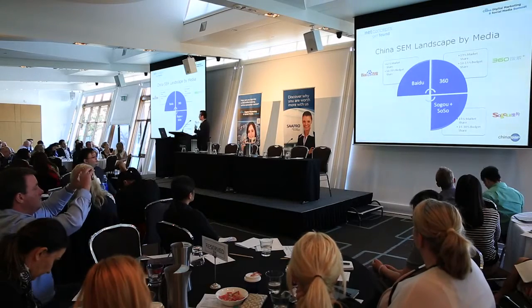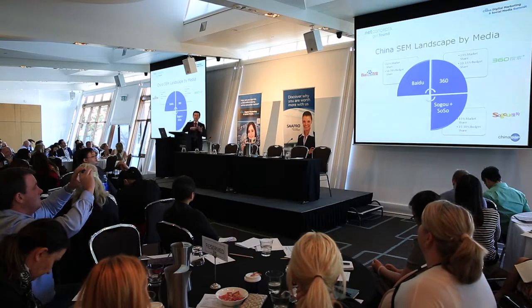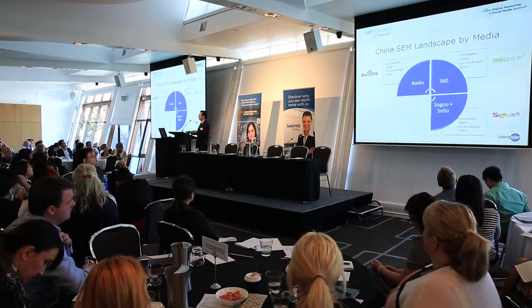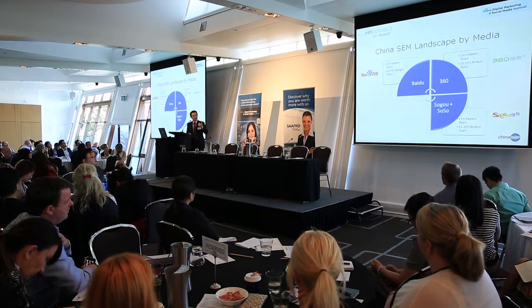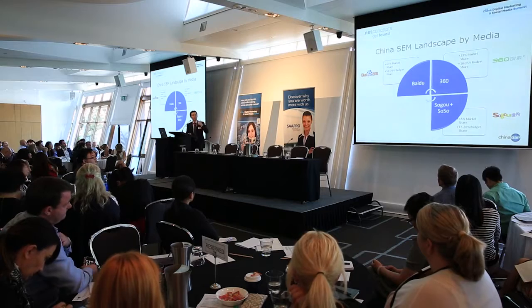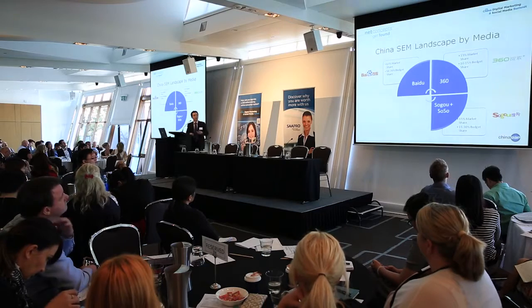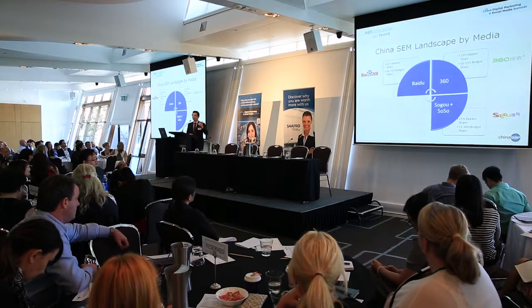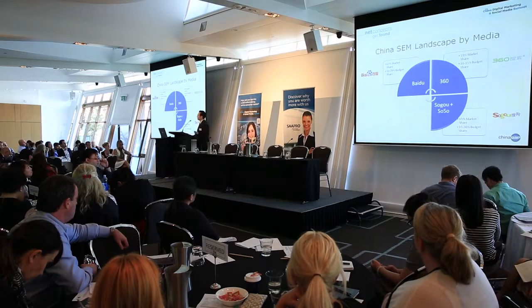And for Sogou plus Soso, right, altogether they have 15% of the market share, and the Soso brand will disappear by the end of the year and be all merged into Sogou. And also you can try 15 to 30% of your budget. Because Sogou, although they have less market share, is a mature search engine that has existed for many years, and also has a good, or at least a mature, ad system to support their bidding. So you can try Sogou, and most of the time they are cheaper than Baidu in terms of CPC and ROI. So Sogou is worthwhile to try.